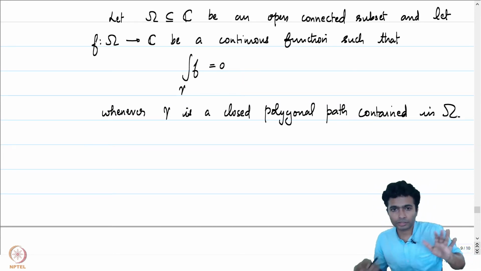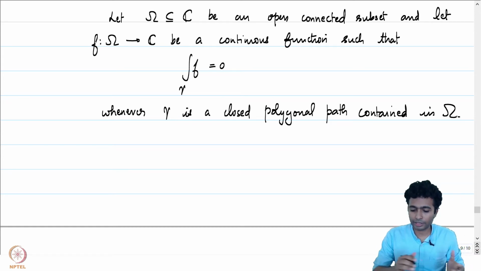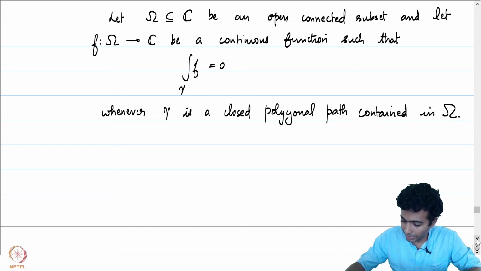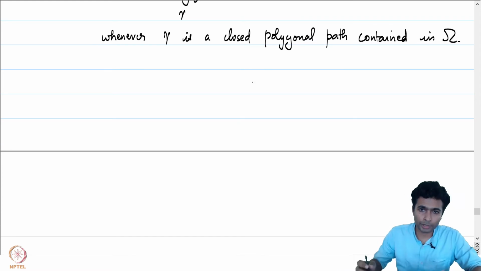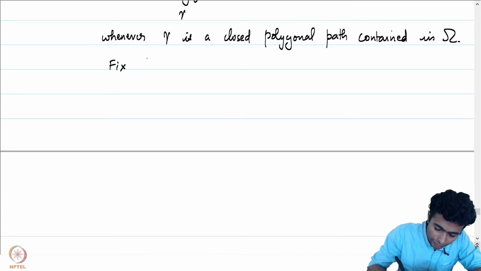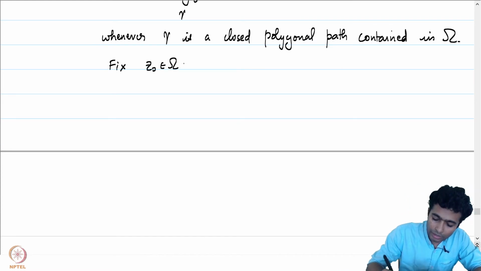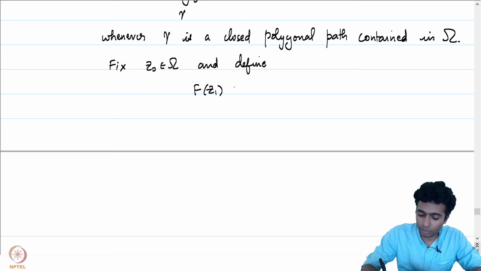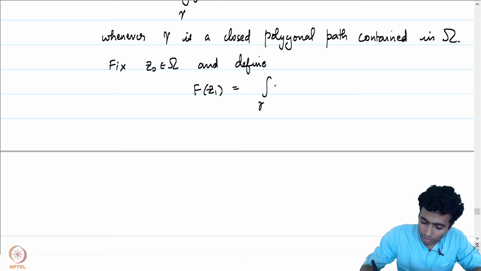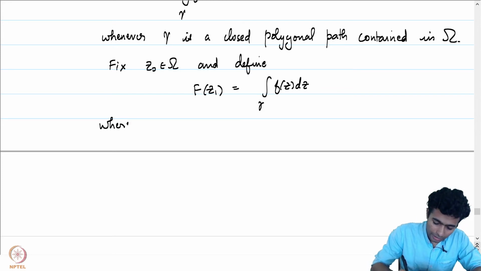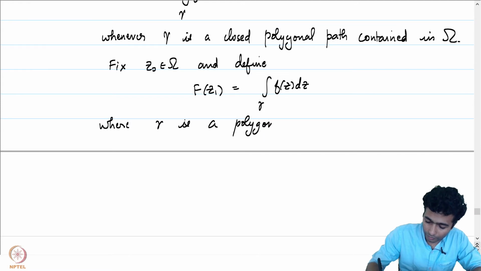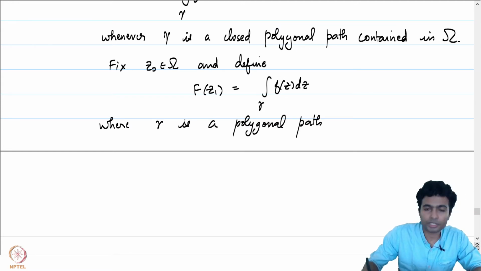So if you sit down and think about the real setting, this condition is automatically satisfied there. Let's fix a base point z0. Fix z0 in omega and define capital F of z1 to be equal to the integral over gamma of f of z dz. Now gamma is a polygonal path from z0 to z1.